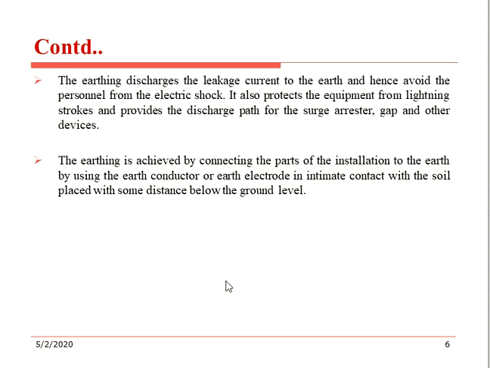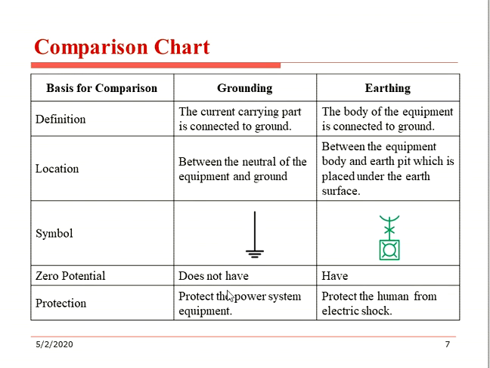The earthing discharges the leakage current to the earth and hence protects personnel from electrical shock. It also protects the equipment from lightning shock and provides the discharge path for the surge arrestor, gap and other devices. The earthing is achieved by connecting the conducting parts of the installation to the earth by using the earth conductor or earth electrode, in contact with the soil, placed some distance below the ground level. Next one, comparison chart between grounding and earthing.